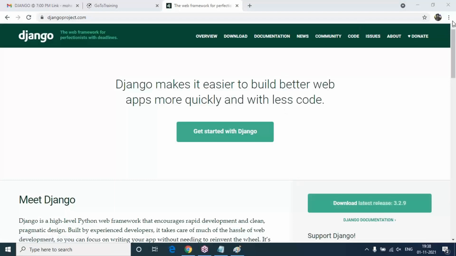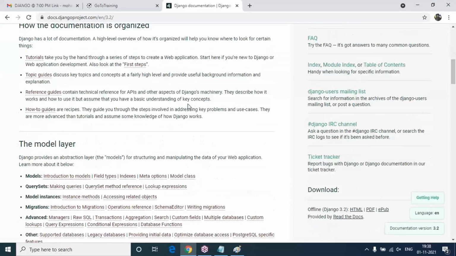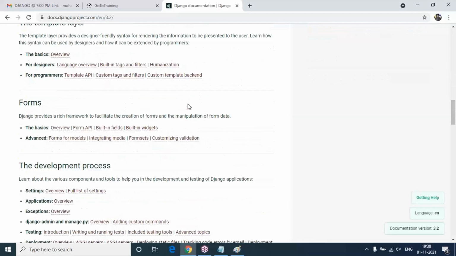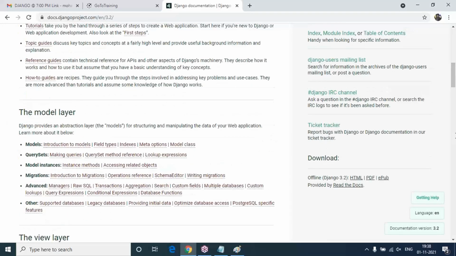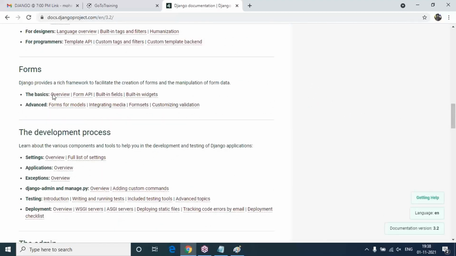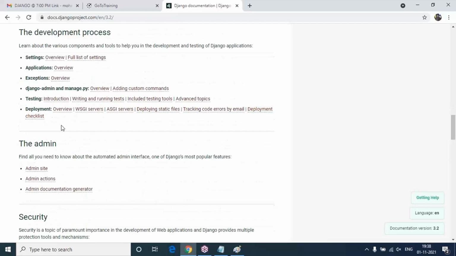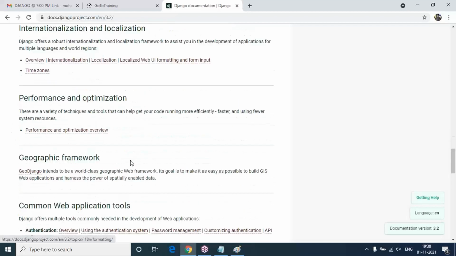So this is the documentation part of Django. You can click on documentation and the complete documentation is available here: template layer, view layer, model layer, that is the MVT pattern, Django forms, development process, admin panel, security, authentication system.